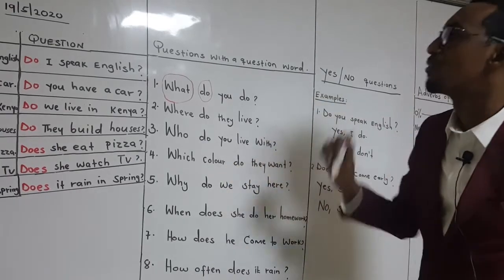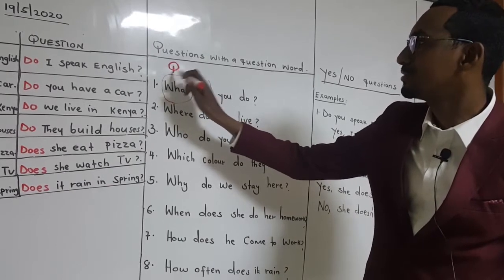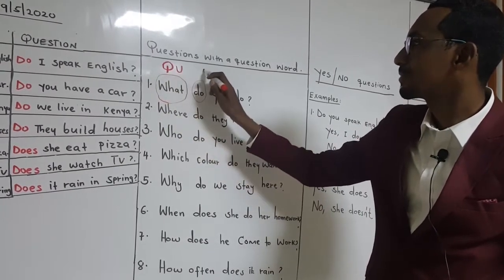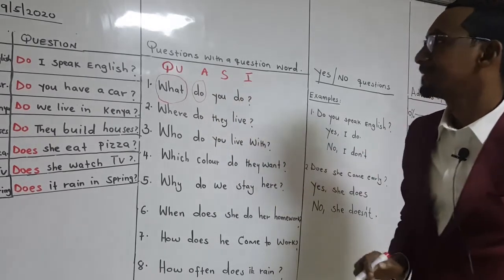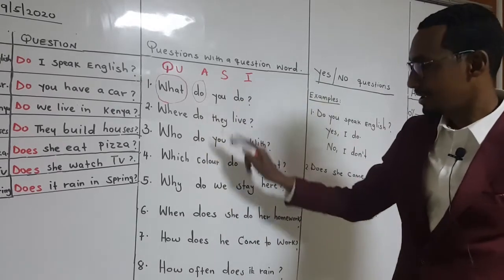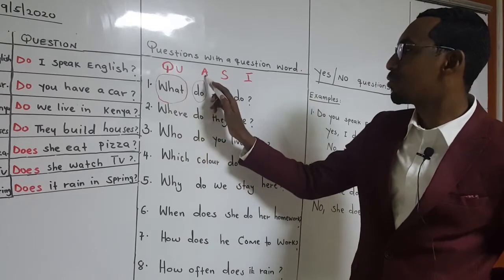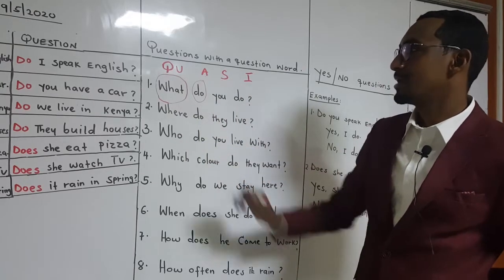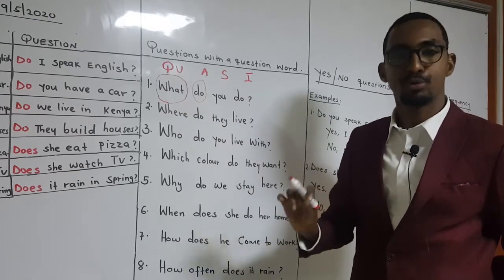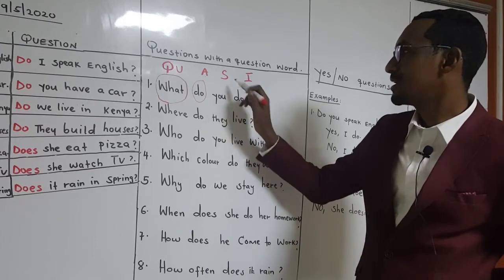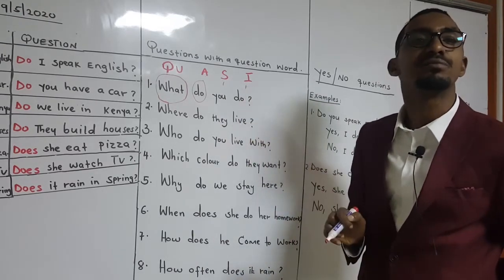We always use a formula. I always teach the students this formula. If you follow this formula, I think it will be very easy for you. Q is the question word, A is the auxiliary verb or the helping verb, S is the subject pronoun, and I is the infinitive.